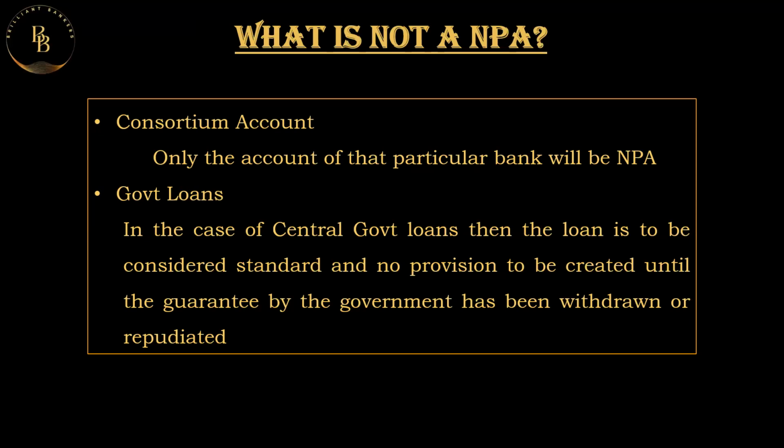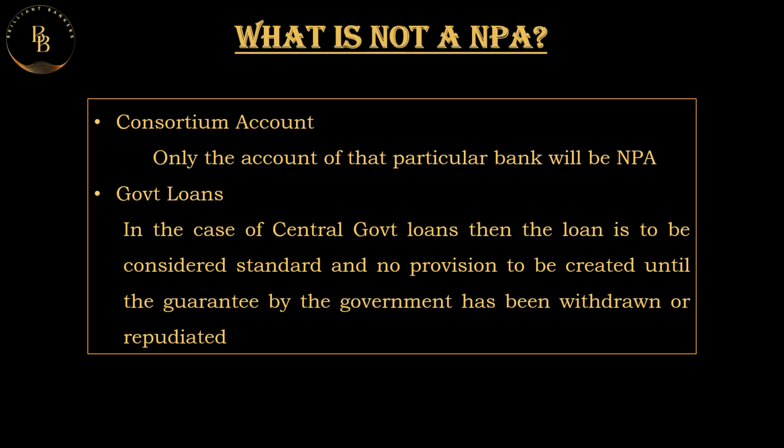And what about government loans? Loans guaranteed by a state government can become an NPA. In the case of central government loans, the loan is to be considered standard, and no provision is to be created for any loan that has been guaranteed by the central government, till the date the guarantee has been withdrawn or repudiated by the central government.